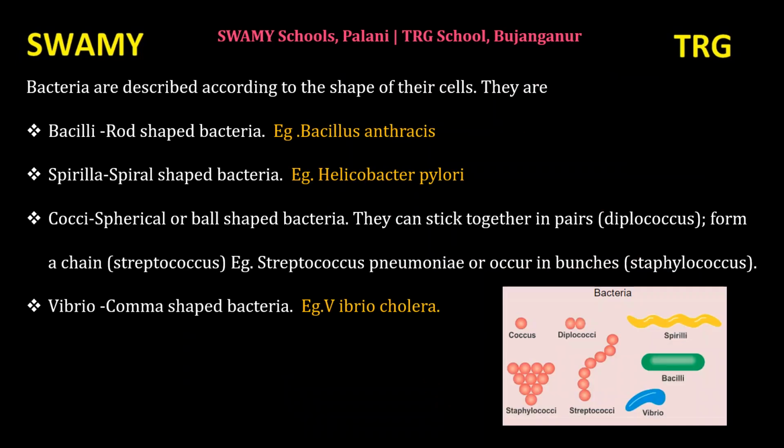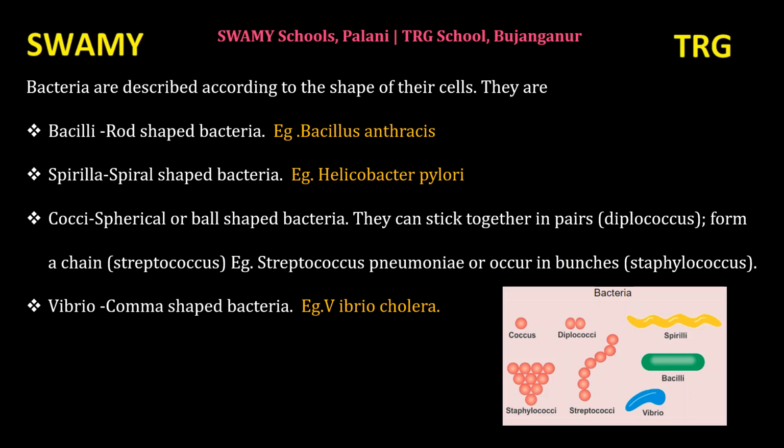Bacteria are described according to the shape of their cells. Bacilli, Spirilla, Cocci and Vibrio. Bacilli is the rod-shaped bacteria. Example, Bacillus anthracis, the bacterium that causes the disease anthrax. That is rod in shape, and is called Bacilli.